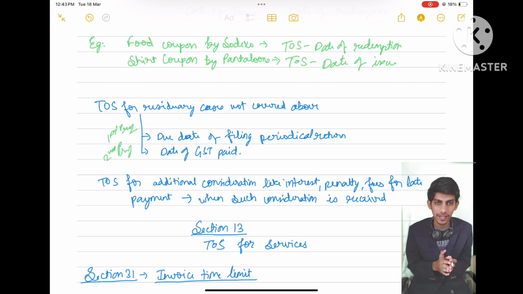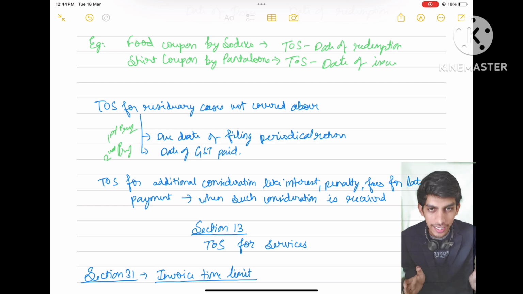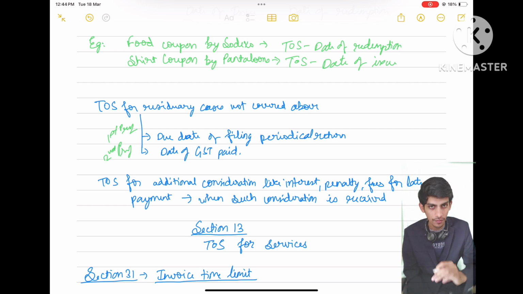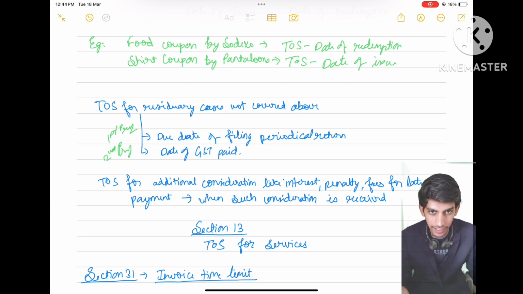So first preference will be due date of filing periodical return. First we will take the due date on which the return is filed, that we will study in the returns chapter. For now you can remember that returns are filed monthly and dates are like 20th of the month, 10th of the month, these kind. Then if first preference is not available, then second preference, date of GST paid. The date on which we are paying the GST will be the date for the time of supply.